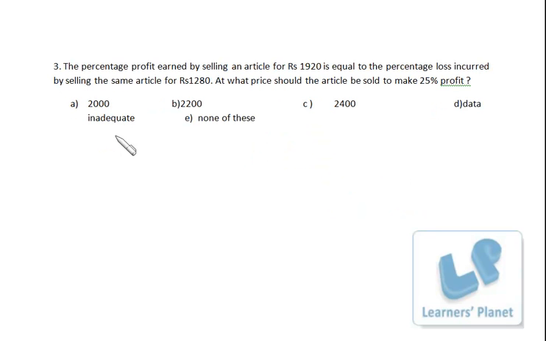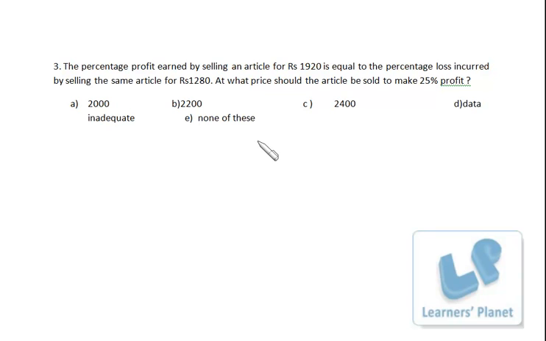This problem: the percentage profit earned by selling an article for rupees 1920 is equal to the percentage loss incurred by selling the same article for rupees 1280. At what price should the article be sold to make 25% profit? Same as the previous problem.